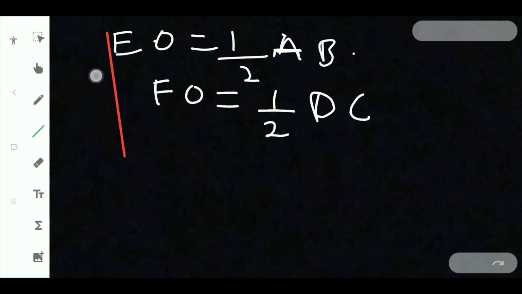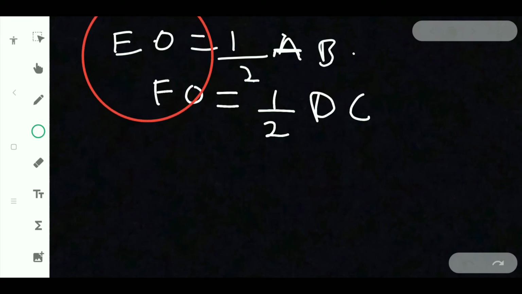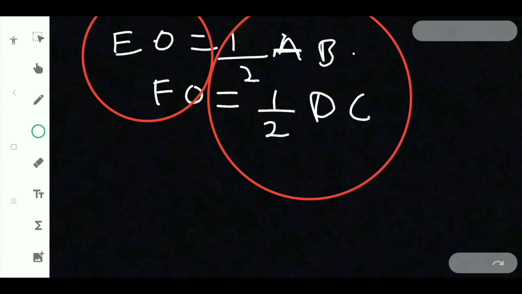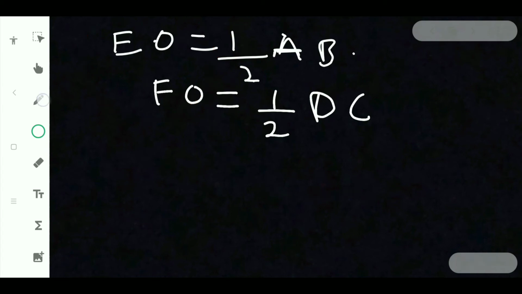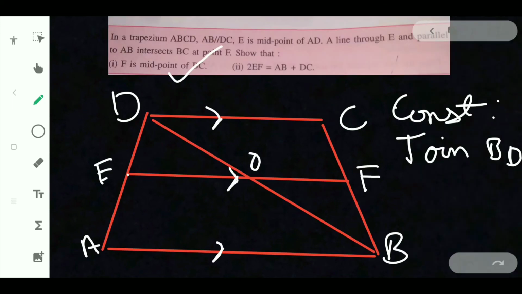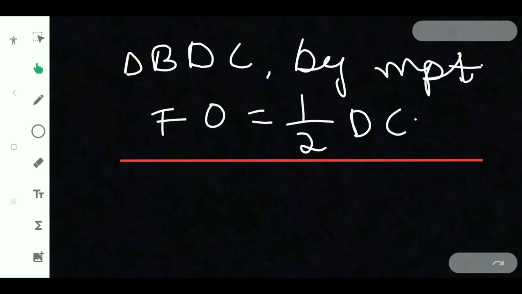Just add these, EO and FO on one side and AB and DC on the other side. Or you can do one thing: from the question you can take it like that. What is from the question? 2EF is there.